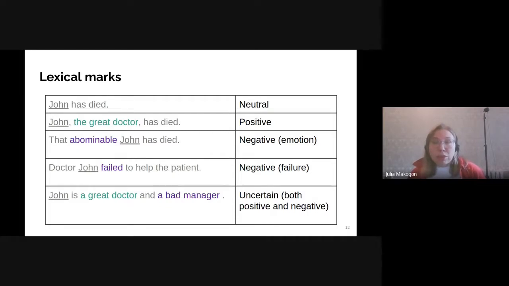And the sentence "Dr. John failed to help the patient" contains a negative fact about the target. We provided independent guidelines on detecting the lexical marks for emotion and fact, but in many cases, the same phrases could be considered as marks both for emotion and for the fact, intensifying the sentiment.